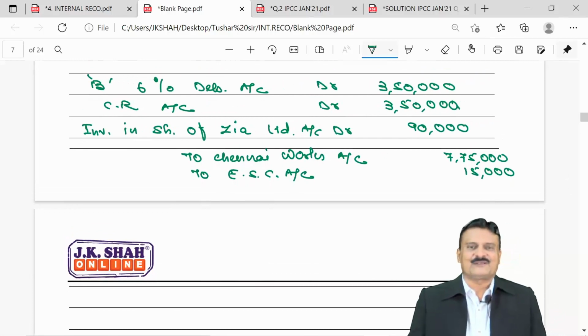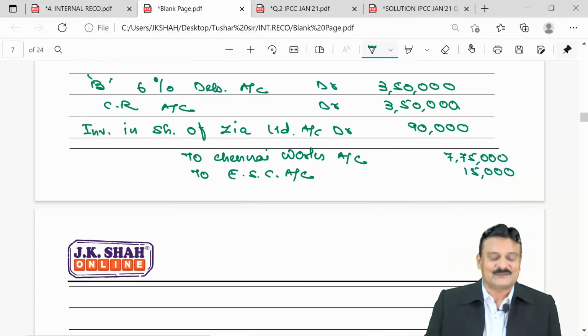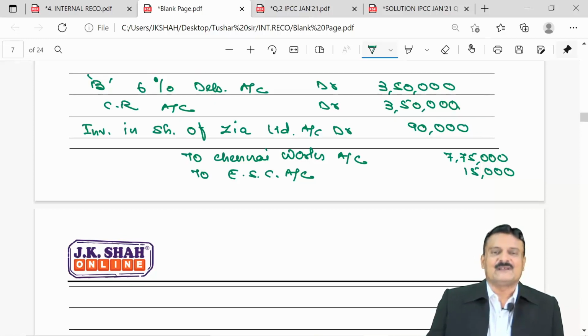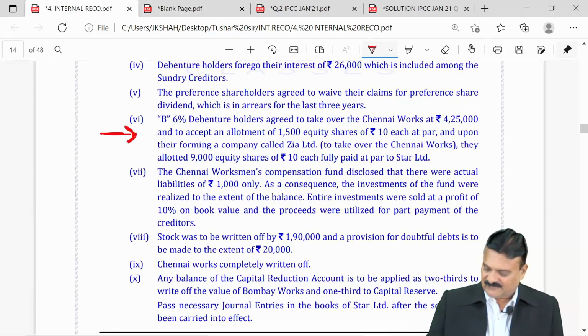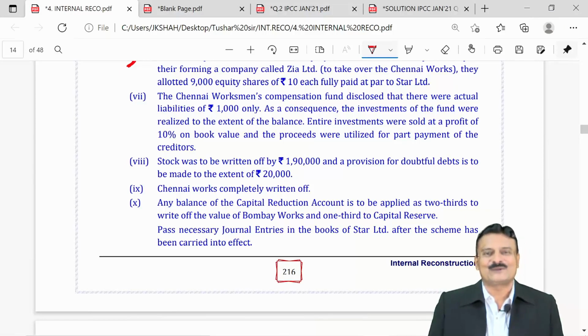So this was the typical adjustment about settlement of 6% debentures. One more adjustment to follow immediately after that. Adjustment number 7 is regarding workmen's compensation fund as well as asset side investment in workmen's compensation fund. Adjustment 7, it says Chennai Workmen's Compensation Fund disclosed that there was an actual liability of rupees 1,000 only.